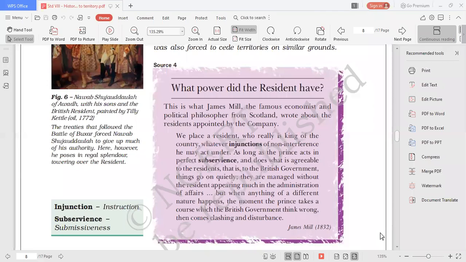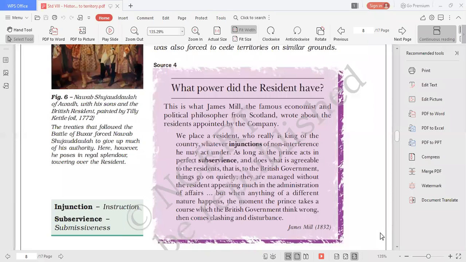Subservience means submissiveness, and injunction means instruction. Here on this page itself, the meaning is given. Any doubt about this activity, children? I hope you have understood what James Mill is trying to convey here. Any doubt? Yes, ma'am. No, ma'am. Okay, good.